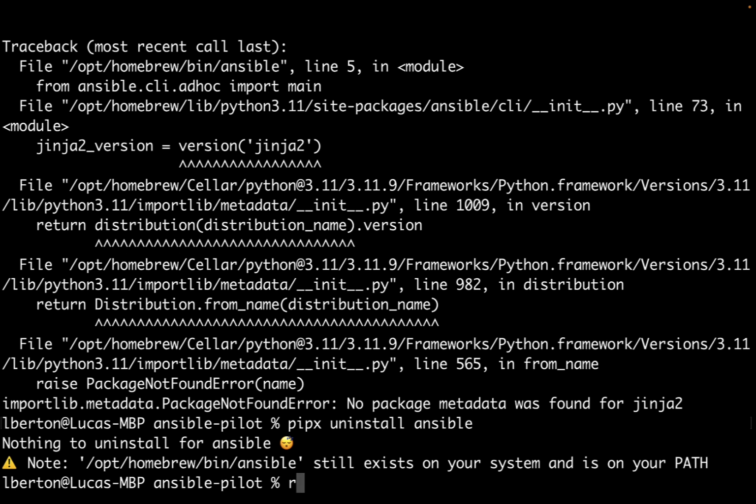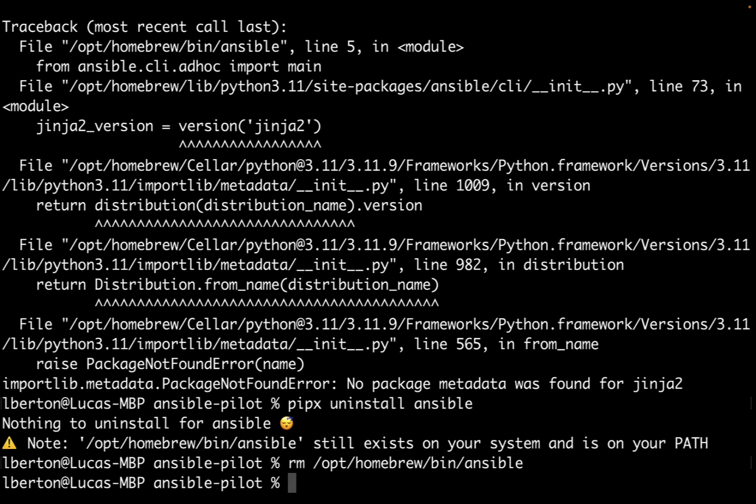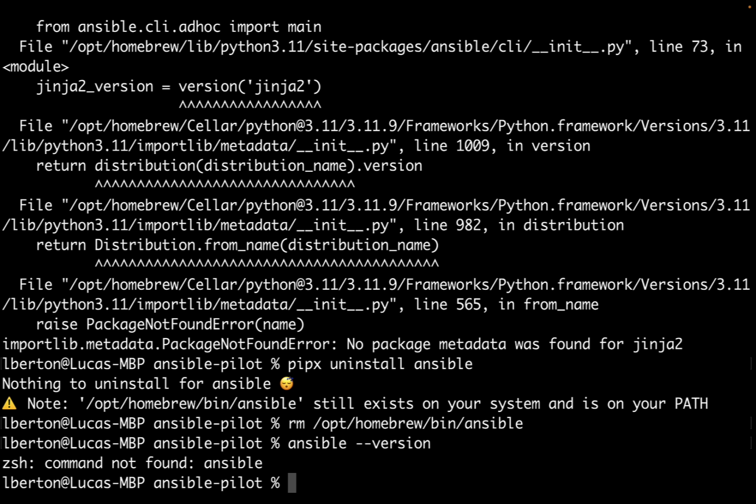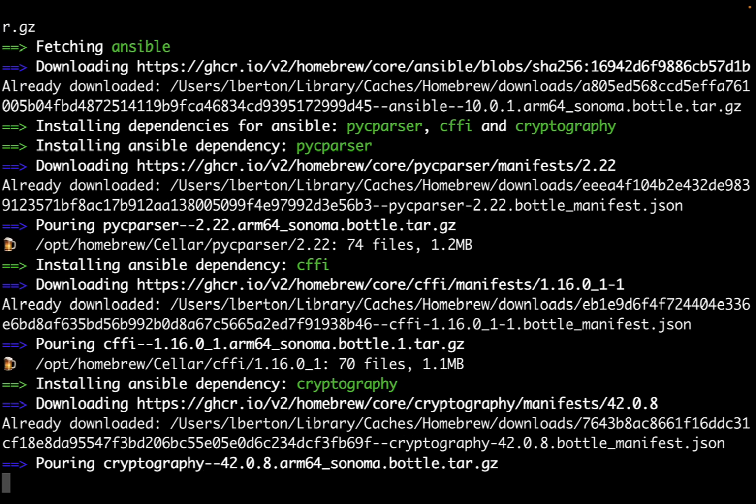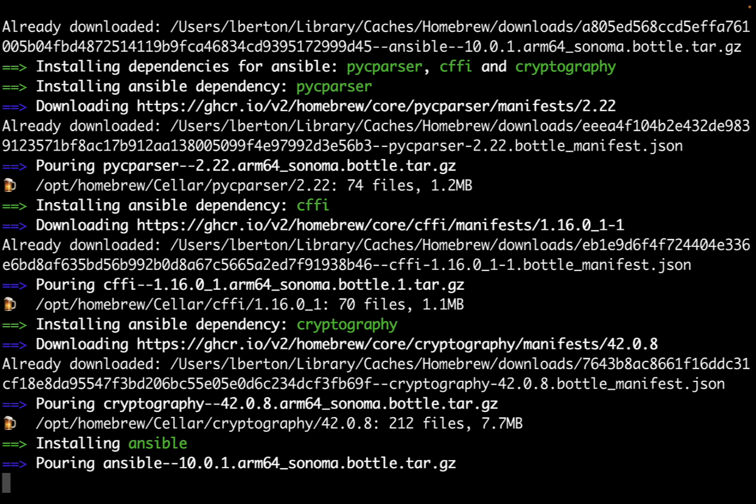So I thought, one of the most drastic things is actually to remove this file, and now I was able to get the command not found that I was expecting. Great. So now Ansible didn't exist on my system, and I was able to reinstall everything from scratch. This is the latest version of Ansible, Ansible 10, that relies on Python 3.12 and the related Jinja library. So reinstalling everything, making sure that we are using the right version of Python on my system.